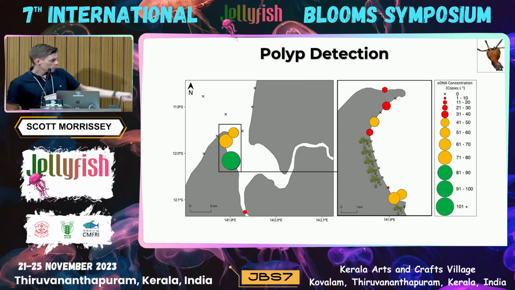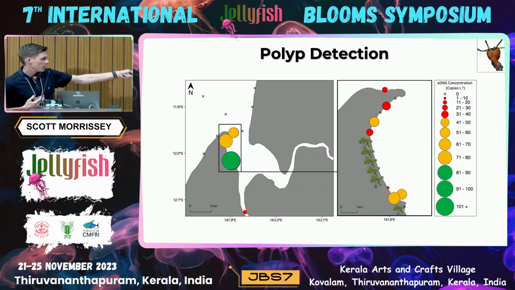And if we look at this on the finest scale, you can see that detections were quite localized and that eDNA quantities were significantly lower than when medusae were present, which makes a lot of sense, as polyps are 1 to 2 millimeters in size, likely staying in the same spot, whereas medusae are up to 20 centimeters wide, swimming about, and we'd be pumping a whole lot of eDNA out into the environment. So really quite confident that we're detecting polyps here. Sweet.